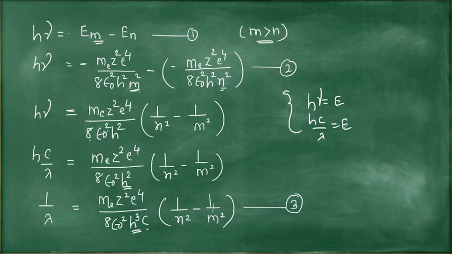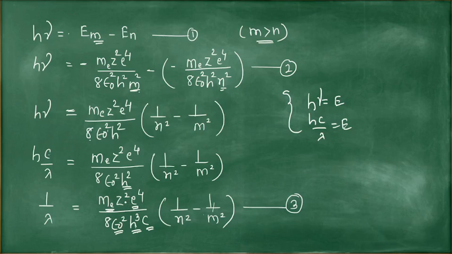Now here m e, mass of electron, e raised to 4, charge on electron raised to 4, epsilon 0 square, 8 is a number, h is Planck's constant, c is velocity of light. So these are the constant terms. Only z is different. It is different for different atoms.